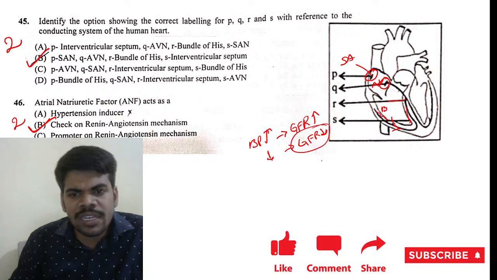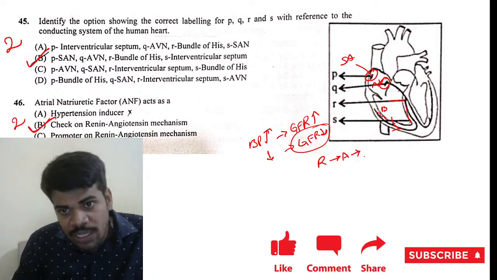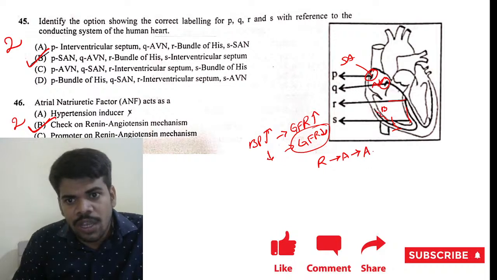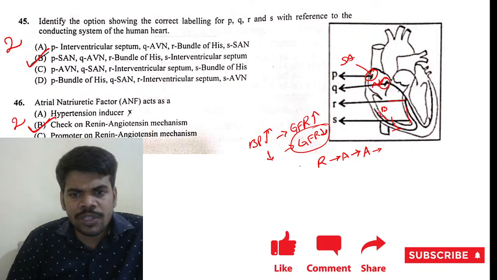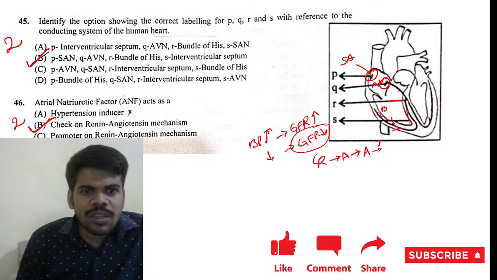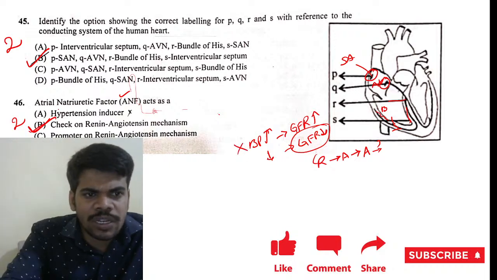Then renin is released by the JG cells. Renin stimulates angiotensin, which is converted into angiotensin 2. Angiotensin 2 stimulates aldosterone. Aldosterone helps in the absorption of sodium, and sodium and water help increase blood pressure. So to decrease the blood pressure, ANF is secreted. That's why it is antagonistic to renin. It checks the renin-angiotensin mechanism.